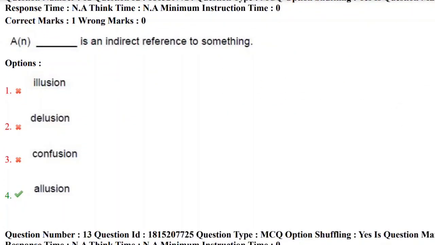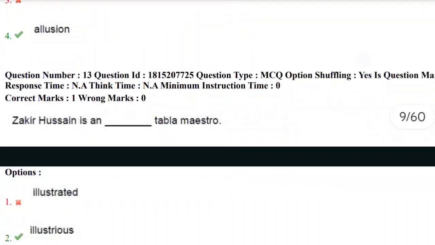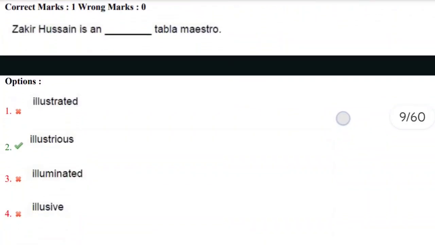A or an dash is an indirect reference to something. Yes, we need to fill the blank, and here we have options like illusion, an illusion, a delusion, a confusion, and an allusion. And the correct answer here is allusion. An allusion is nothing but an indirect reference to something. So the correct answer here is fourth option. Let's move towards next question, 13th question.